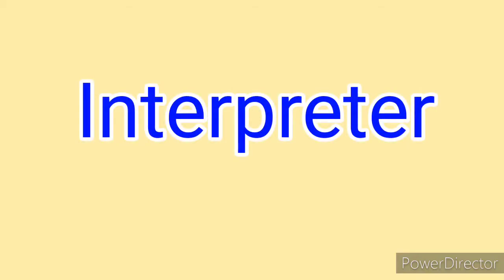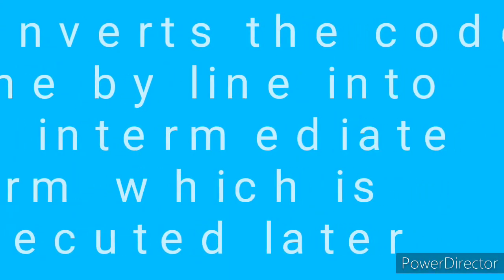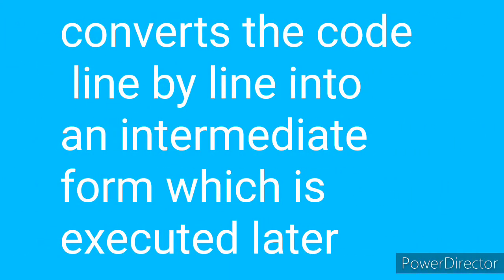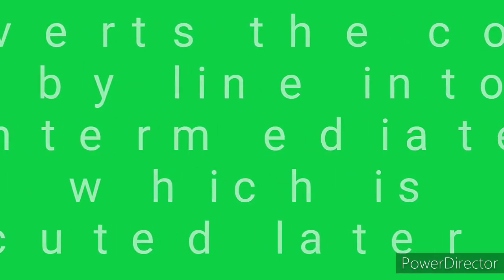It is a computer program that directly executes, that is, performs instructions, scripting language, etc. It converts the code line by line to an intermediate form which is executed later. If some errors are found, they are rectified immediately.